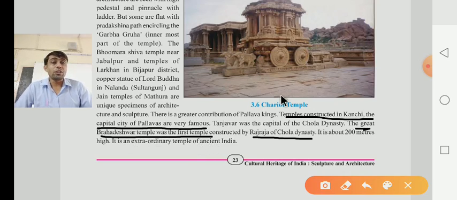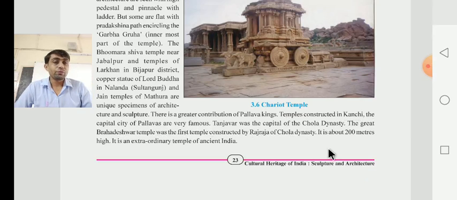Here, dear children, they have given information about the Chariot temple. Whatever we are learning, Chariot means Rath Mandir. Just see the image. And this was constructed out of only one rock.